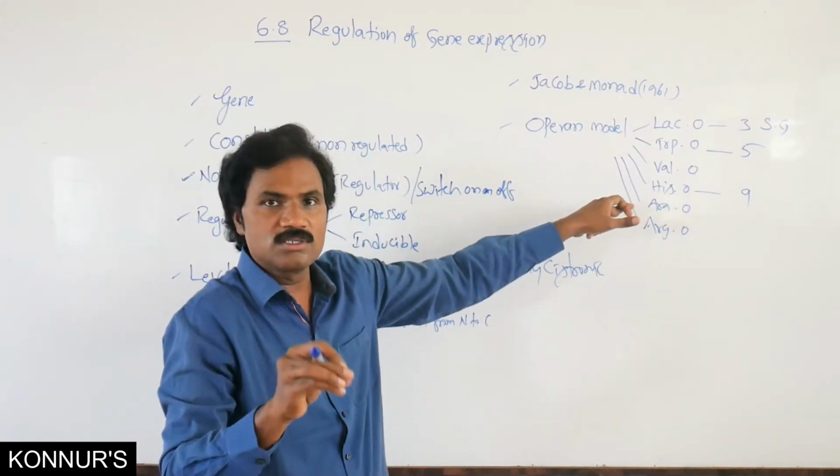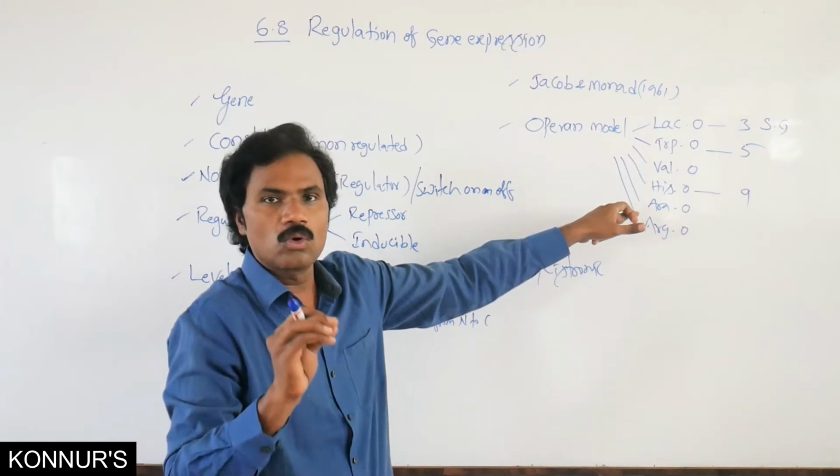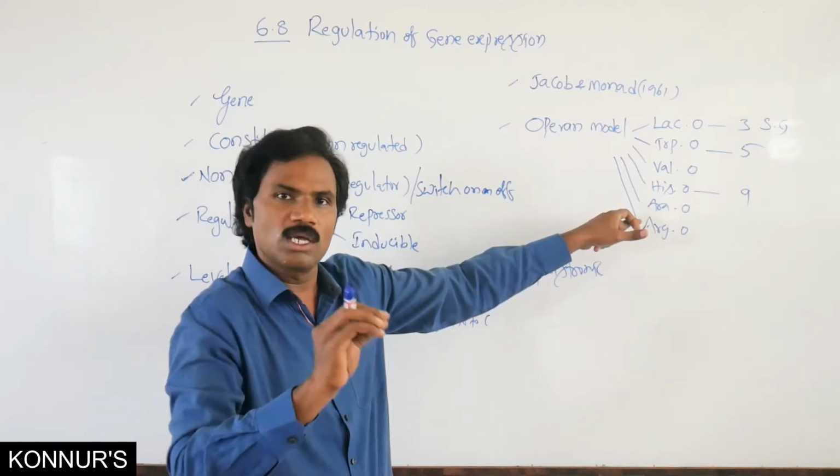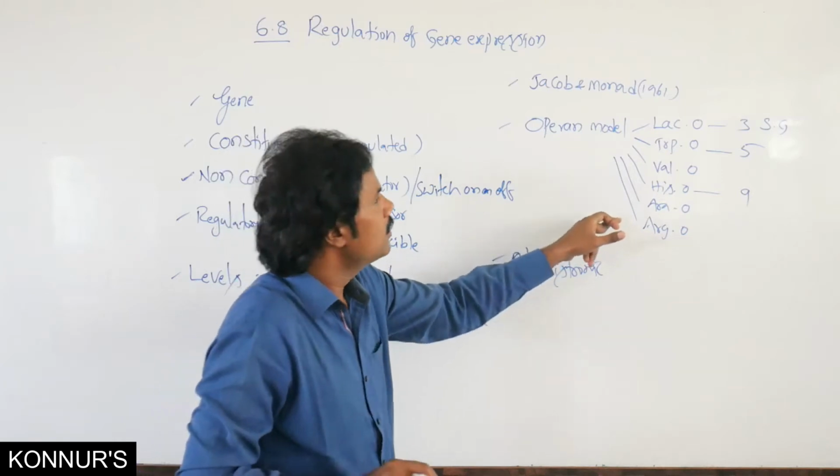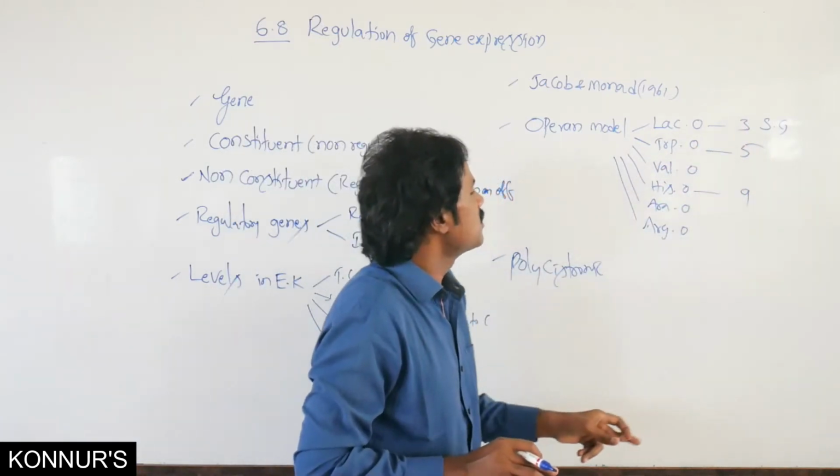Structural genes play a vital role in transcribing mRNA and forming polypeptides.